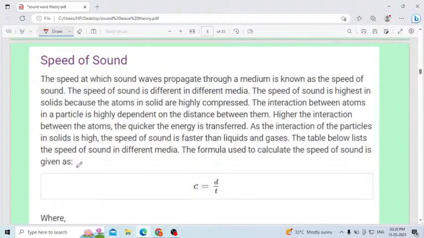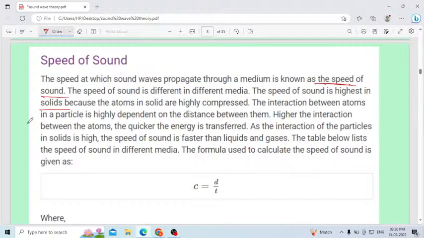Speed of sound. The speed at which sound waves propagate through a medium is known as the speed of sound. Whatever speed the sound wave travels at, that is nothing but the speed of sound. In simple words, the speed of sound is different in different media. The speed of sound is higher in solids, as I already explained, and it is lower in liquids and also gases. Why is it higher in solids?